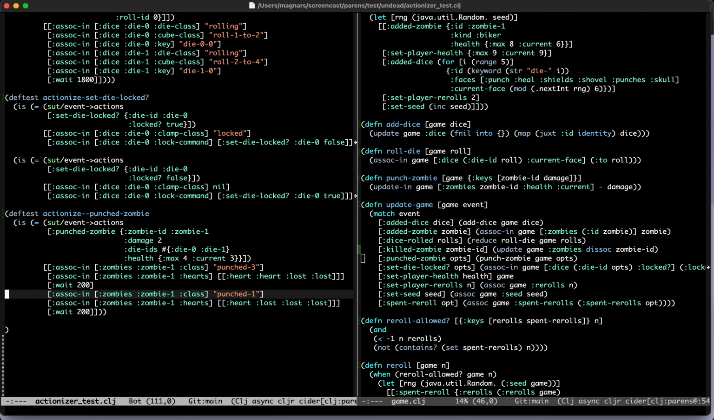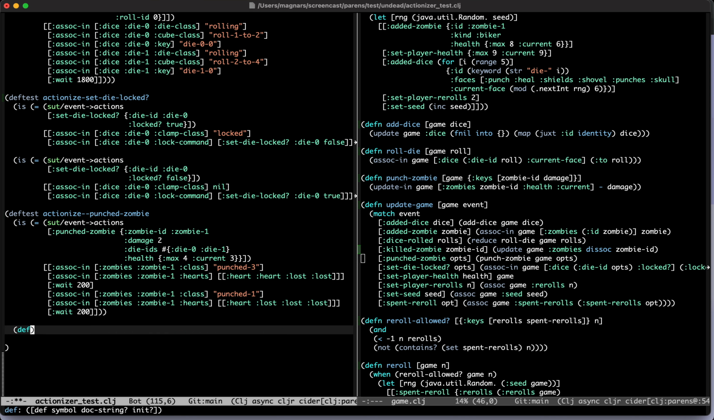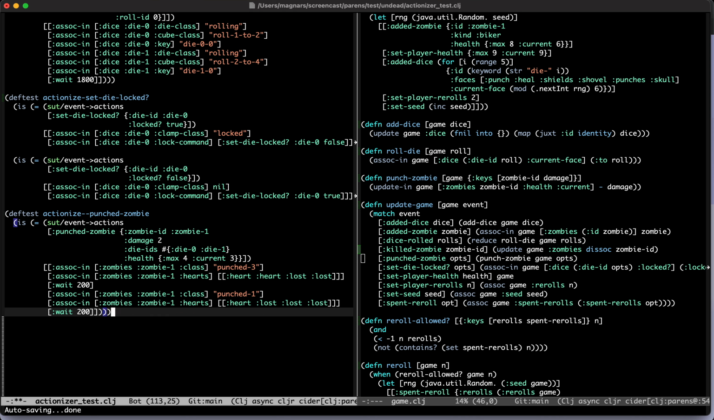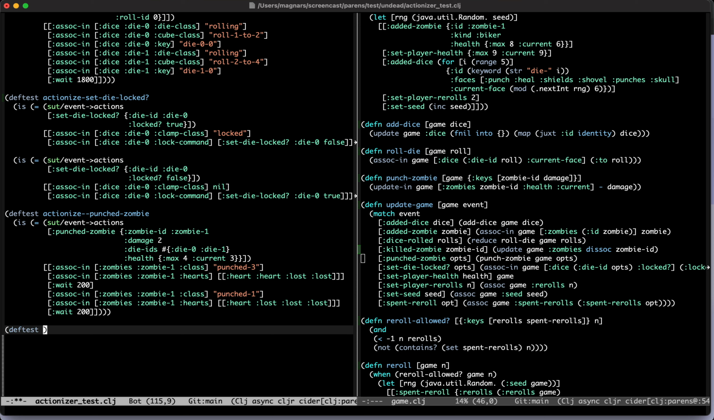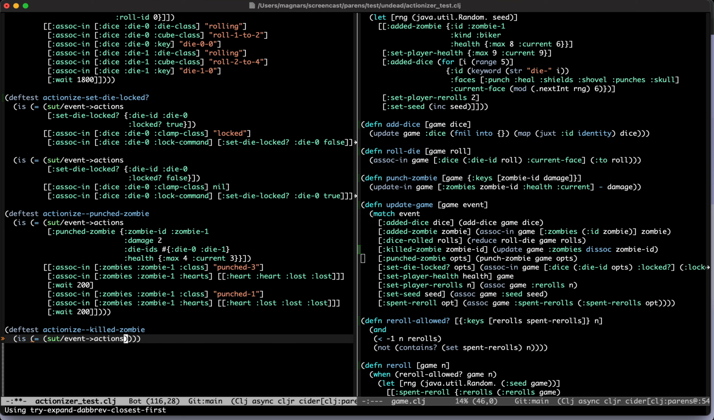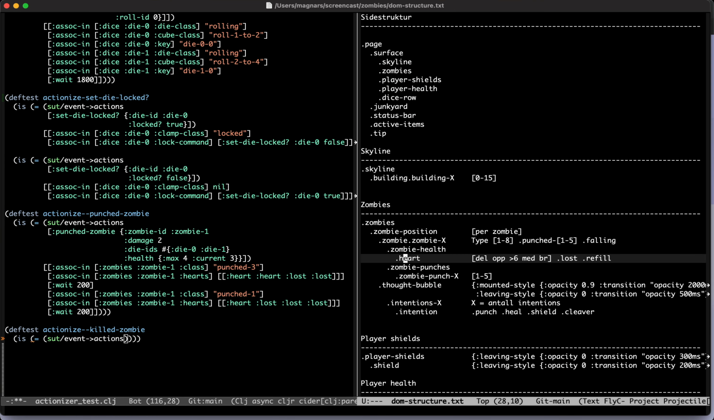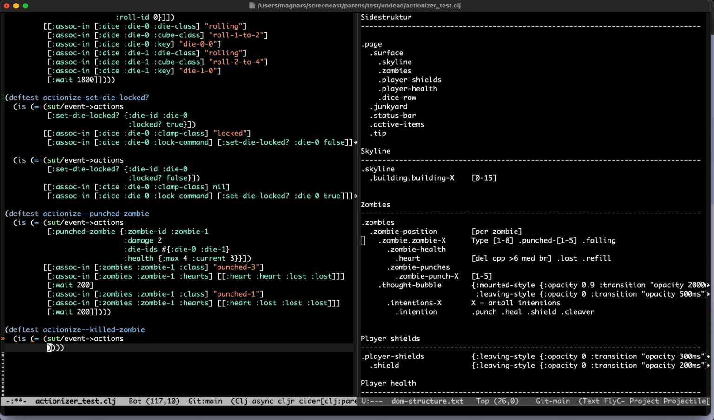Yes. So we have the punch zombie, and it makes sense. Oh wow, that was a weird paren. Actionize. It was the parent of the dead. Oh no. Kill zombie. So this one is more interesting because we are now taking a look at the DOM structure, and look, it's not punched anymore. It's falling. And so we can just repurpose the same class then. For sure.